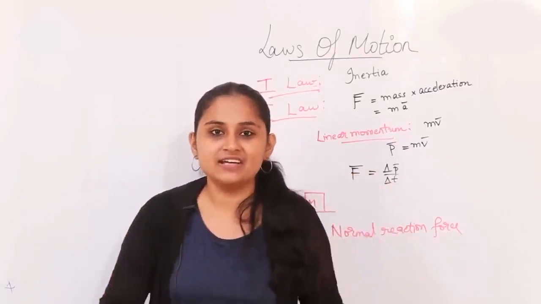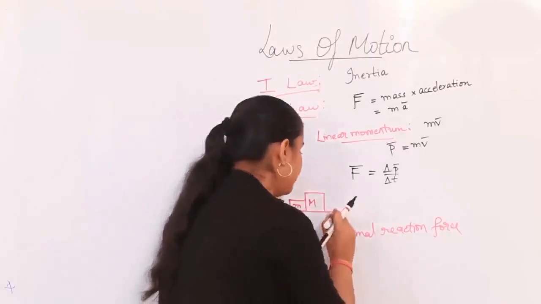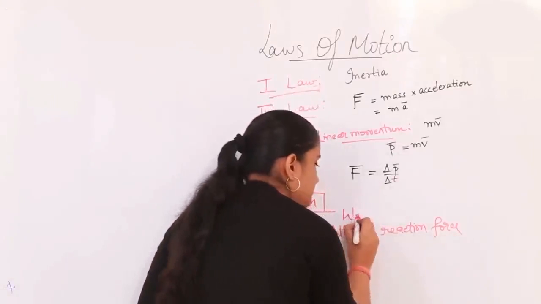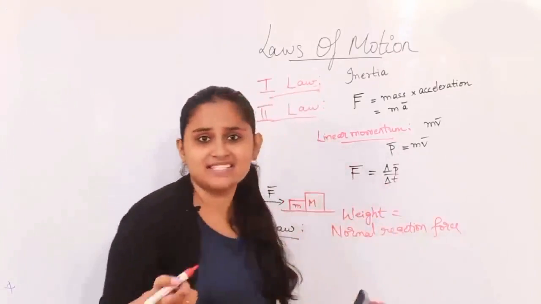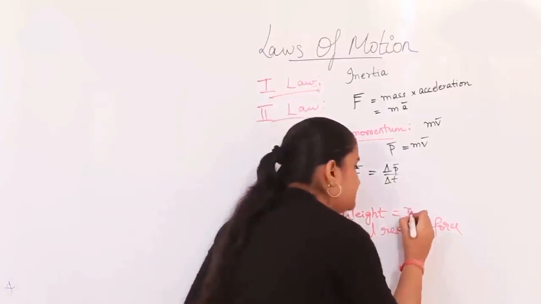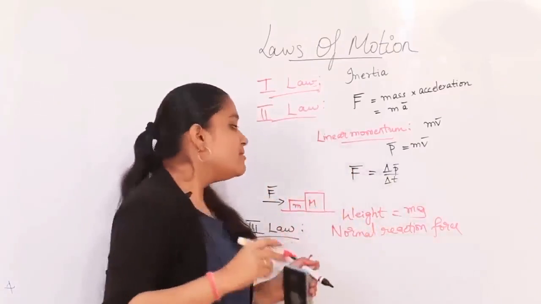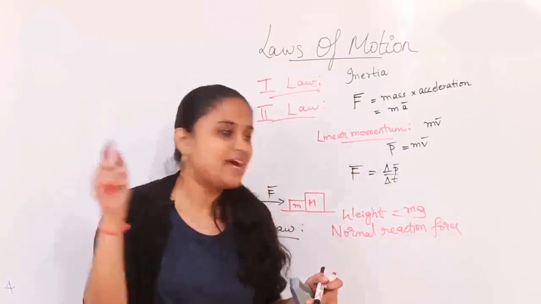And what's the action here? My weight. Weight is the action here. And what is weight? It's mass times gravity. So this Newton's law basically talks about an action-reaction pair.